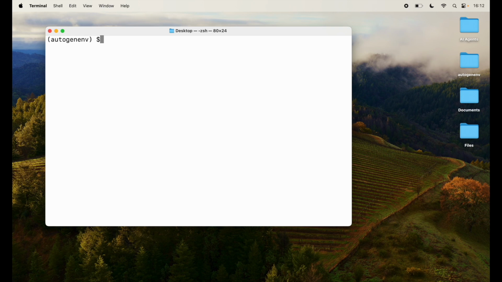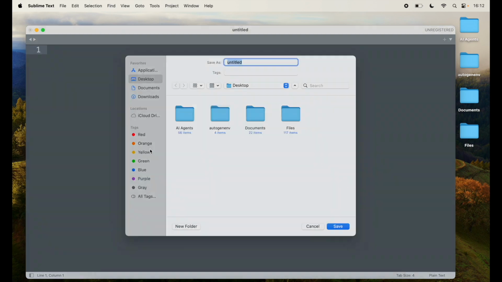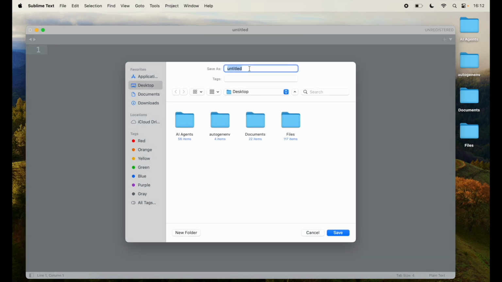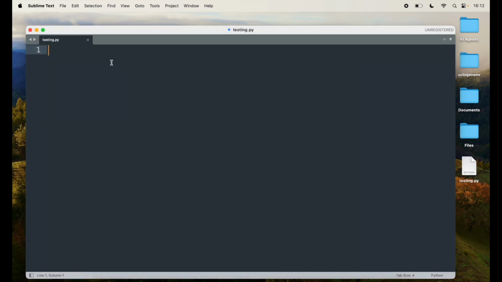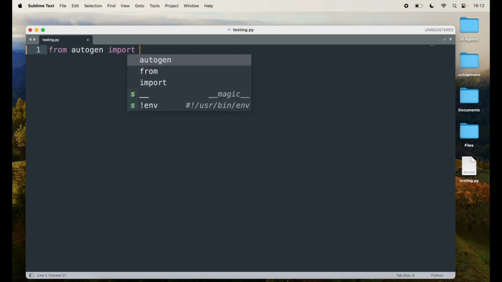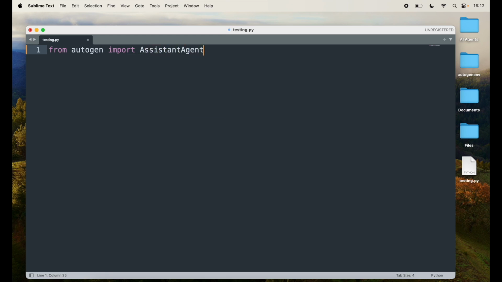And now I'll write the code that can define agents and set up conversations between them. So let's open Sublime Text. I'm going to save it on my desktop. I'm going to call this testing.py, and in here I'll start writing code. So first thing is from autogen import AssistantAgent and UserProxyAgent.